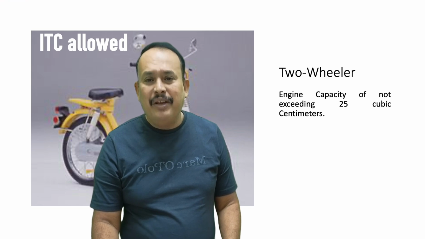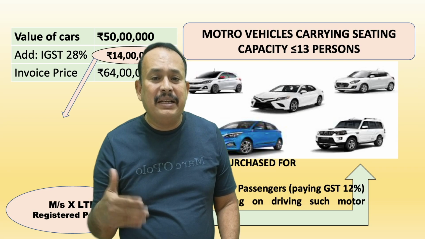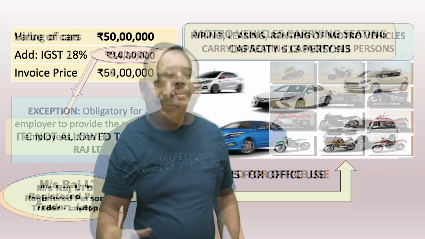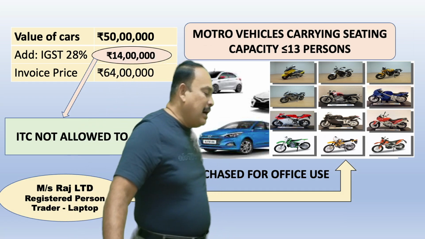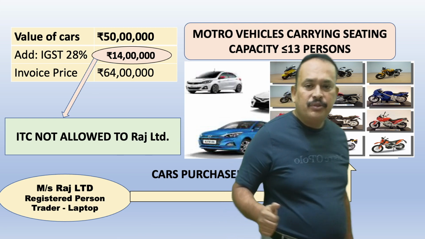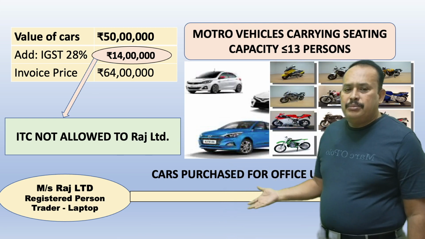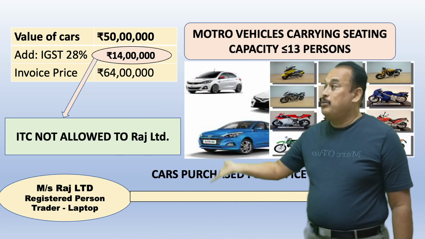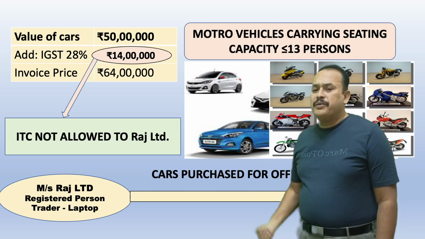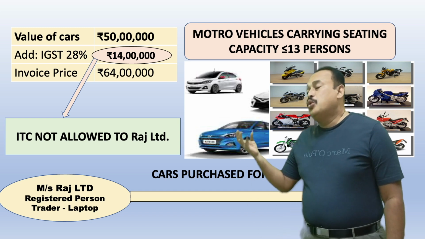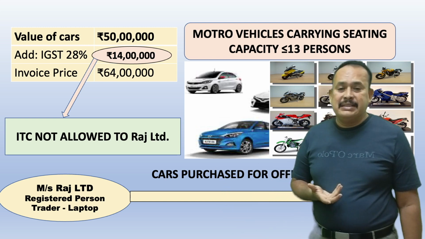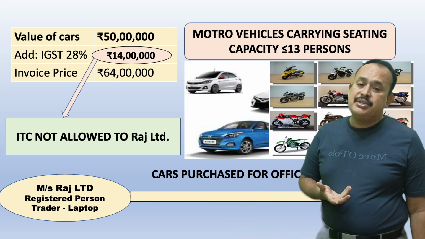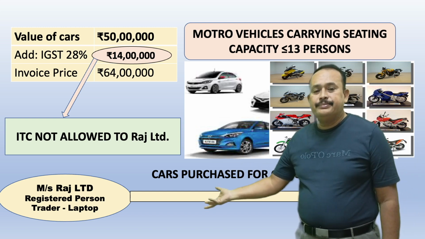Further, my dear friends, please come back. Actually, where are we referring to motor vehicles? We are here: Raj Limited, for whom ITC is not allowed. Why not allowed? Because the two-wheeler's CC capacity is more than 25, or four-wheelers whose seating capacity is not exceeding 13 passengers. In that case, ITC not allowed.